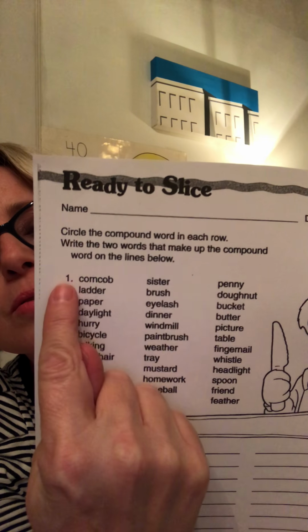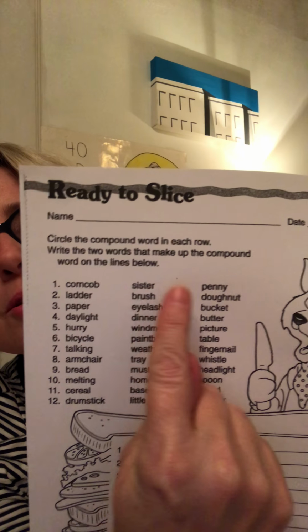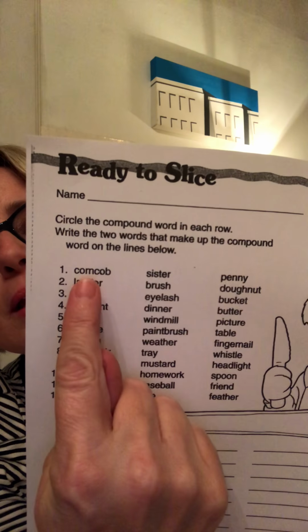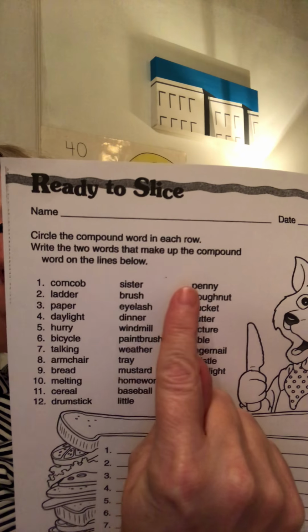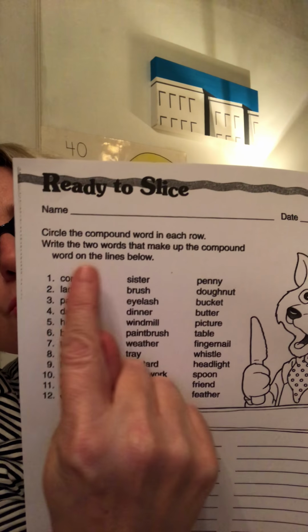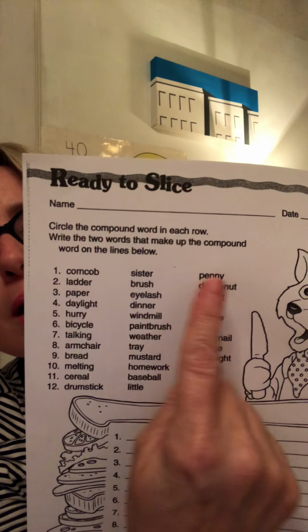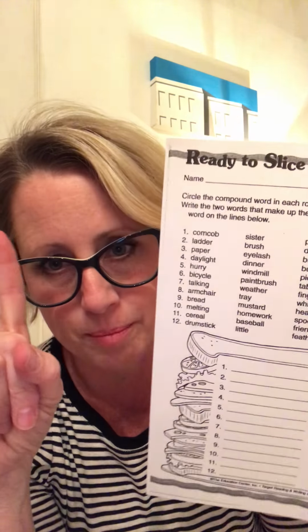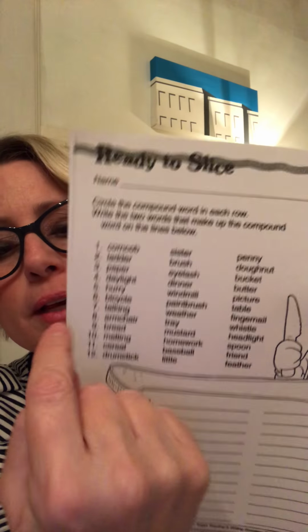Write the 2 words that make up the compound word on the lines below. All right, so you have a row of 3 words all the way across. 1, 2, 3. You're going to read each of these 3 words, and you're going to circle which one is a compound word. Only one of them is a compound word. You're going to circle it.